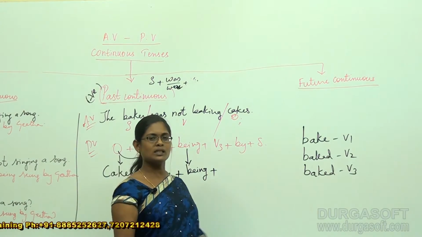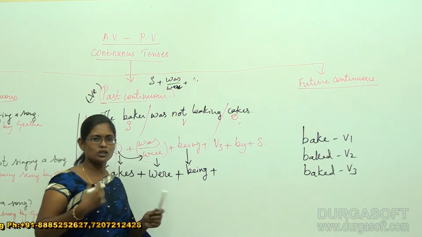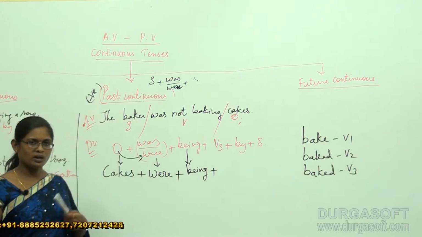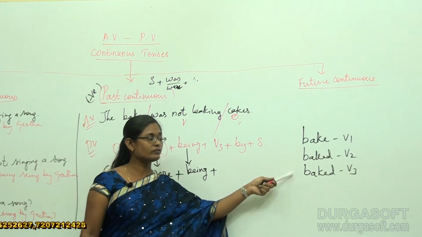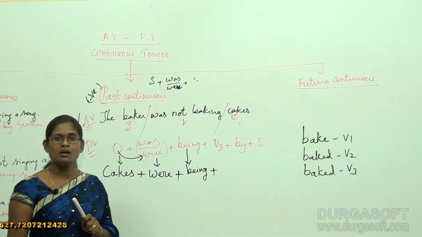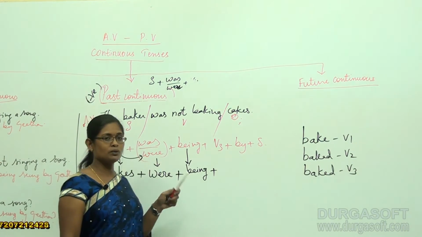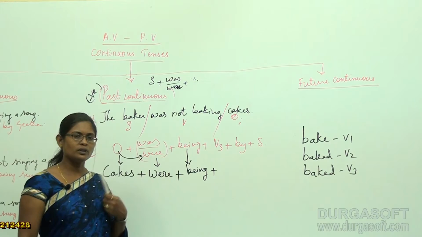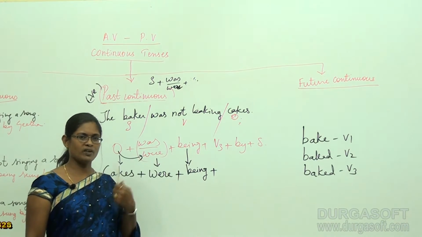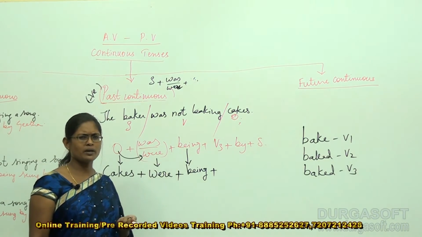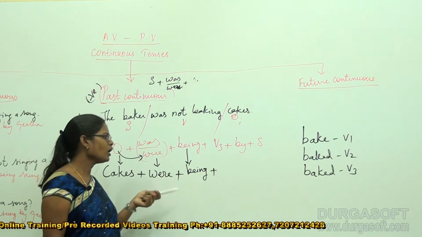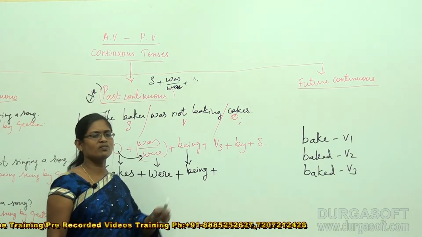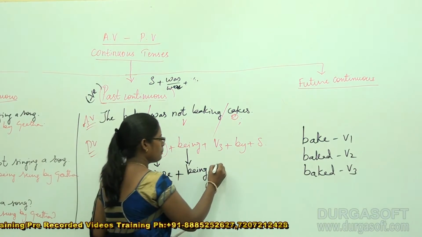If you don't know this, then your total passive voice goes wrong. Okay, you can find the error there if you are not thorough with these particular forms of verbs. So whatever verb you come across, try to put that verb into its 5 forms. Then it's very easy for you to deal with the rest of the examples and sentences. So we are going to take the V3 form for bake, that is baked.